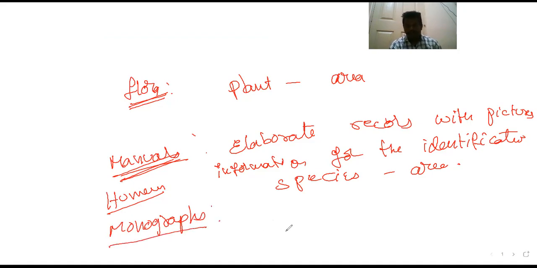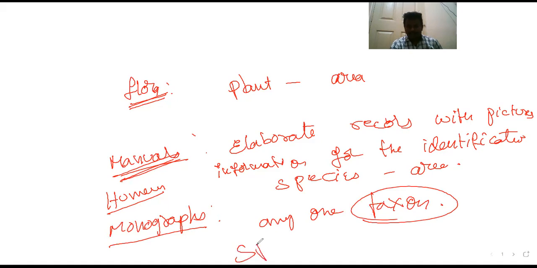Next, monographs. Monographs contain information on any one taxon. Monographs mean complete information about one particular species, maybe a tiger, an elephant or a crocodile. The complete information about them is available. Those are called monographs. That's all.